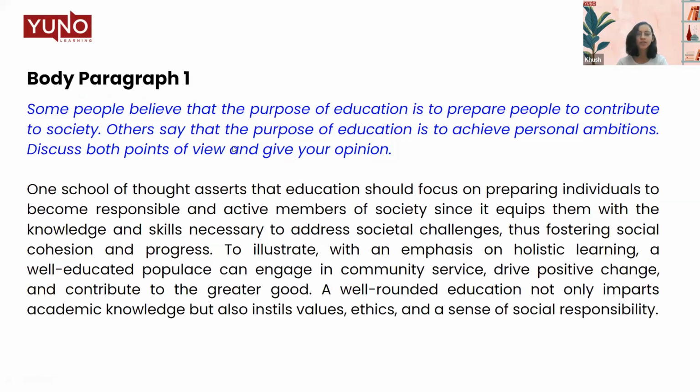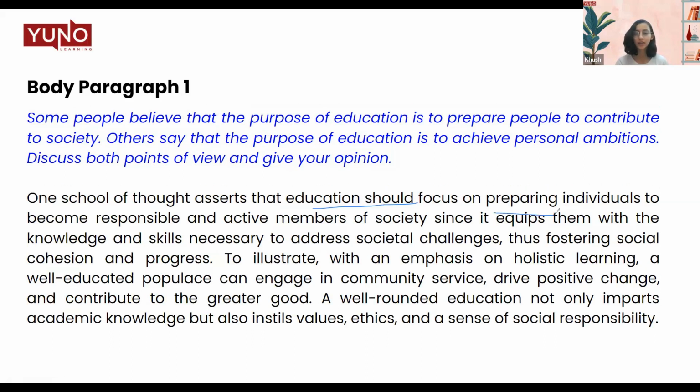Body paragraph 1. We'll be discussing the first side of the argument. One school of thought asserts that education should focus on preparing individuals to become responsible and active members of society, since it equips them with the knowledge and skills necessary to address societal challenges, thus fostering social cohesion and progress.